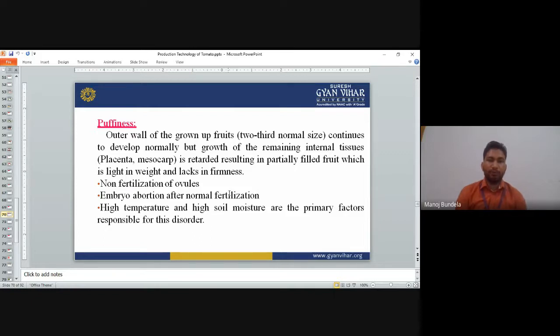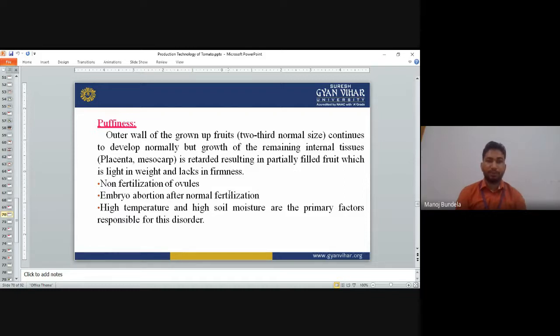The fruits develop, but not completely. The inside of the fruit is empty, meaning partial development, because the internal placenta tissue does not develop properly. That is called puffiness.